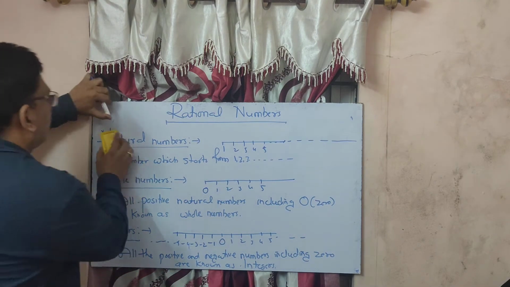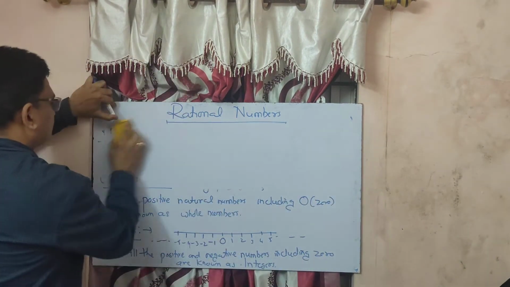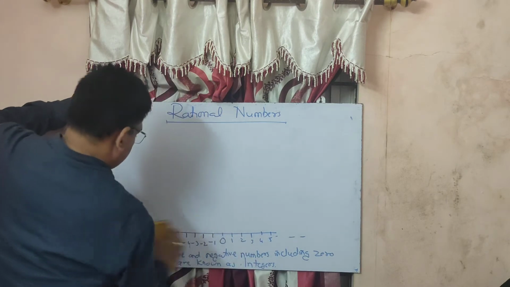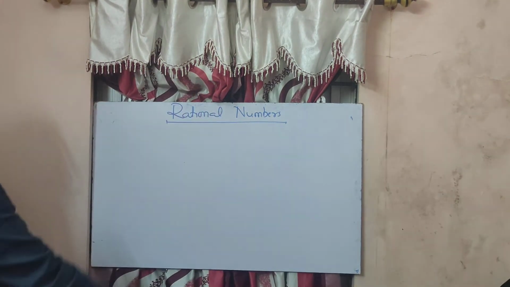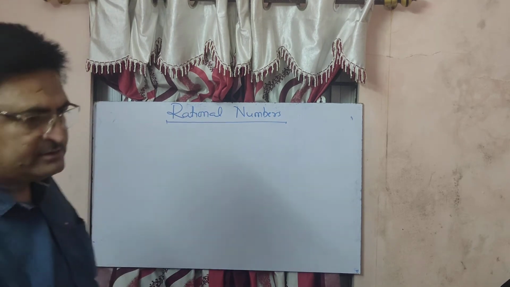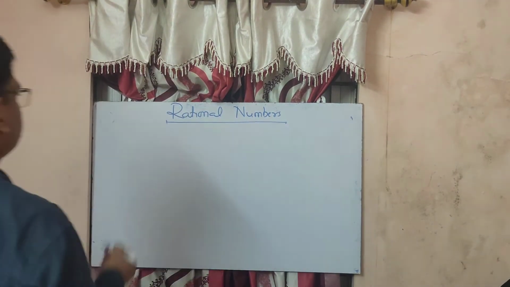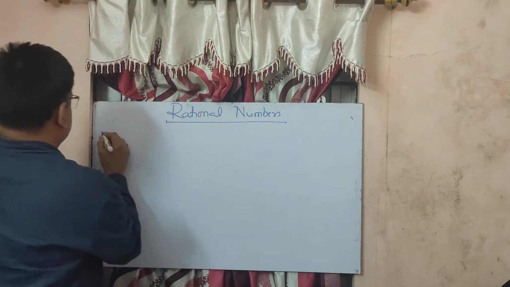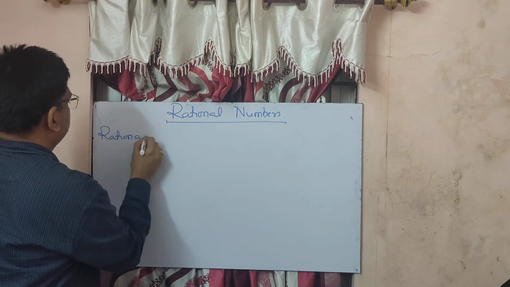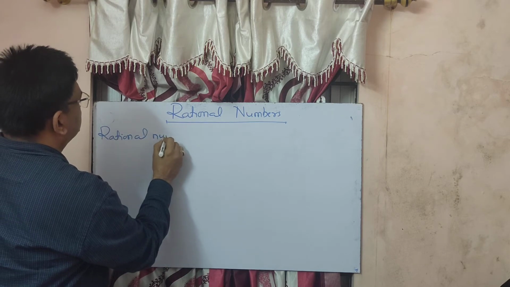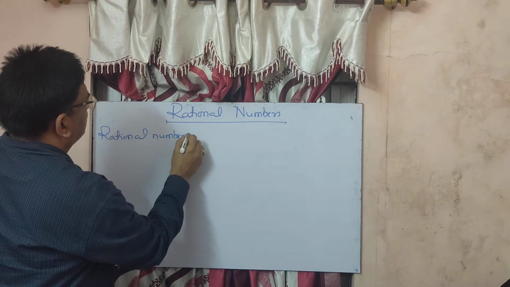Next, the fourth type of number is rational numbers.